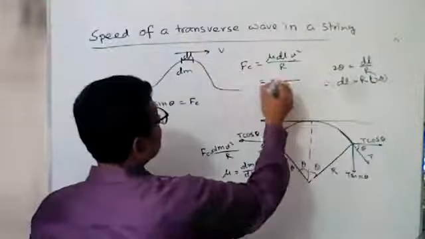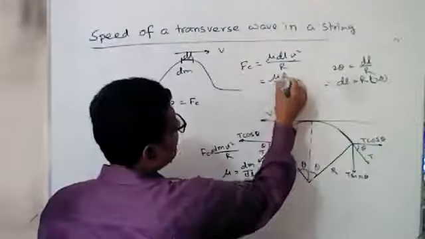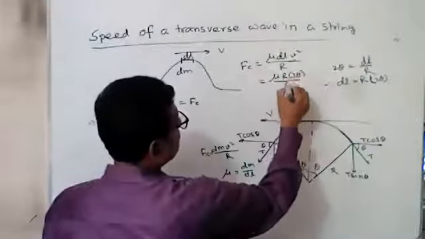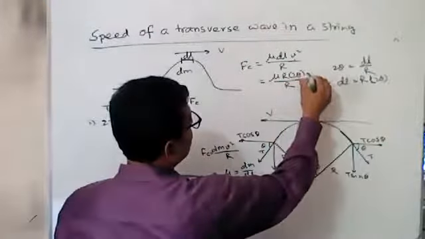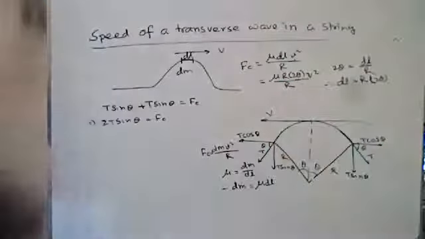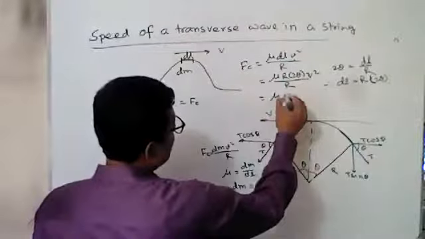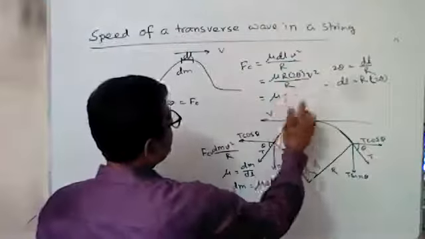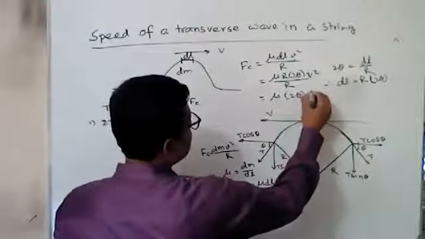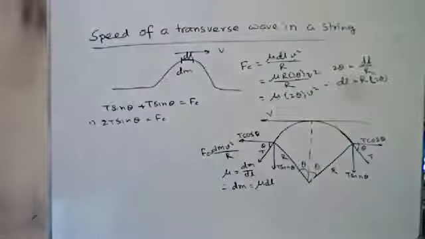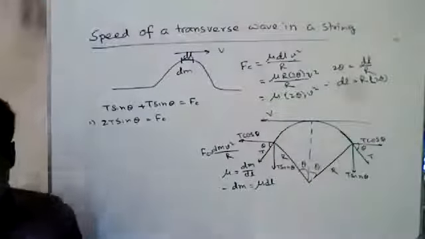So we can write mu r 2 theta by r into v square. So r cancels, then mu 2 theta v square. This is the centripetal force.